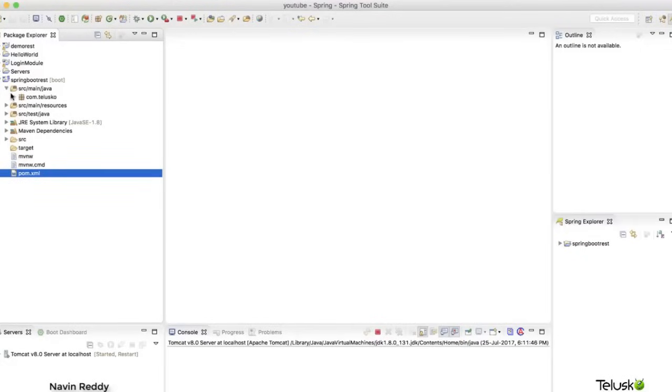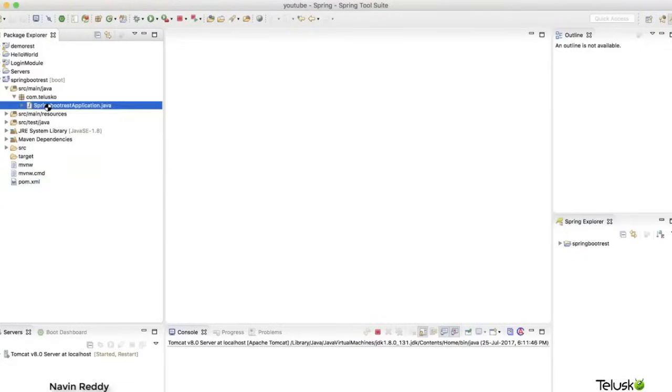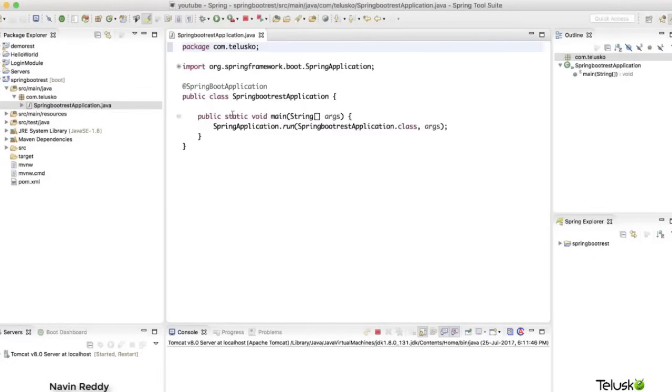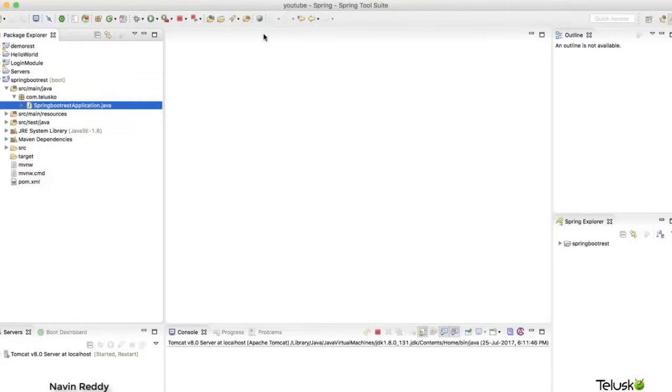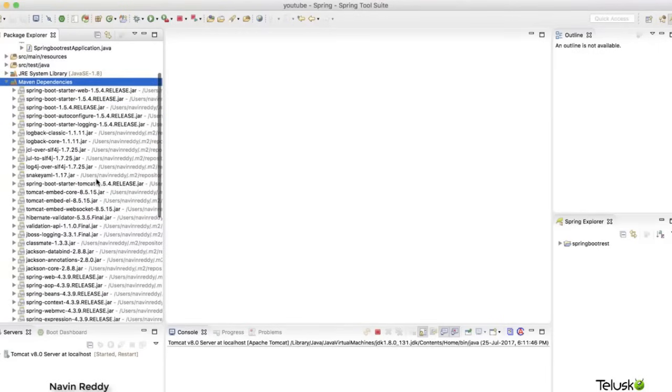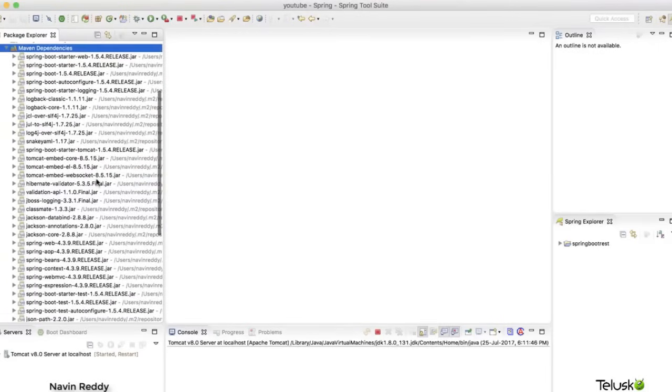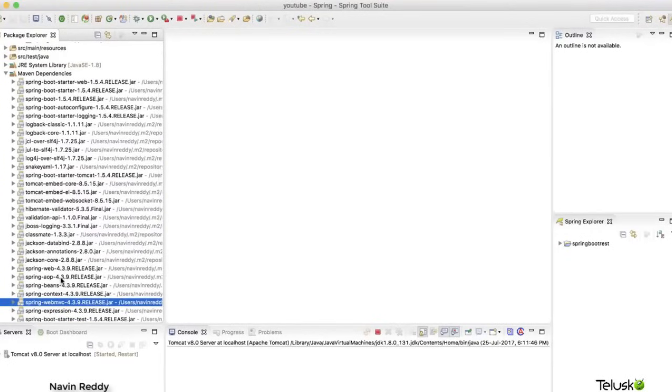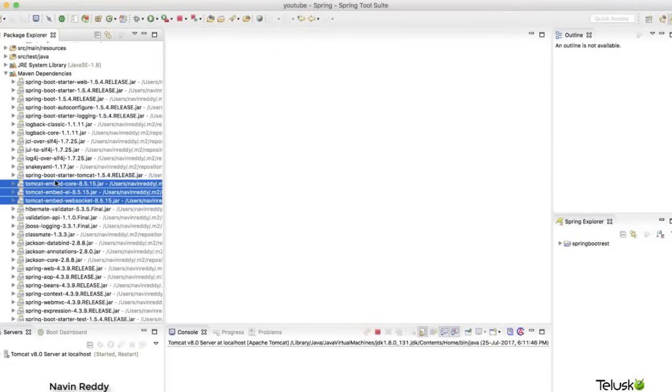If I expand this main, if I expand Java for example, and open this Spring Boot REST app, you can see we have a main method here, and if you run this code, this will work. Now, one of the awesome things about a Spring Boot project is when you select web and expand your Maven dependencies, of course you will be getting some web libraries there. With those web libraries, as you can see, we have Spring MVC here. With this, we have one important thing, which is this one. Can you see that? We have an option of Tomcat embedded.